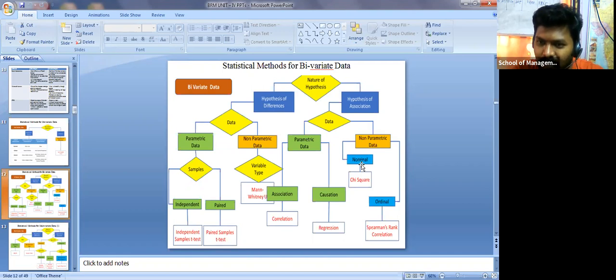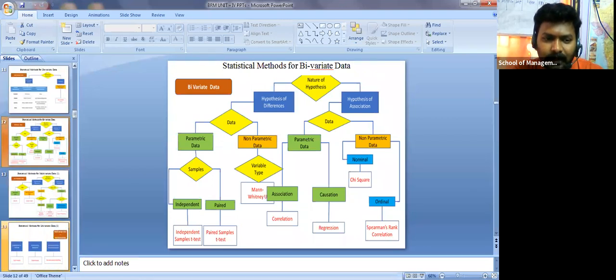I think you know very well about what is nominal, ordinal, interval, and ratio. I have already explained that in the previous session. So this is the logic to choose the test. Then ordinal: suppose it is ordinal data, then Spearman rank correlation, because you know very well that it should follow one order.